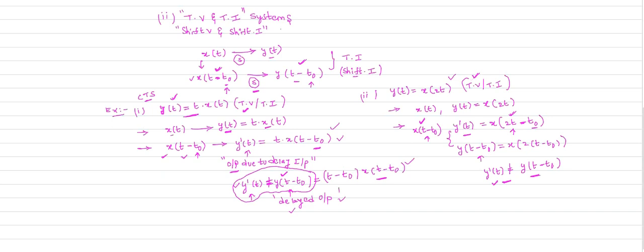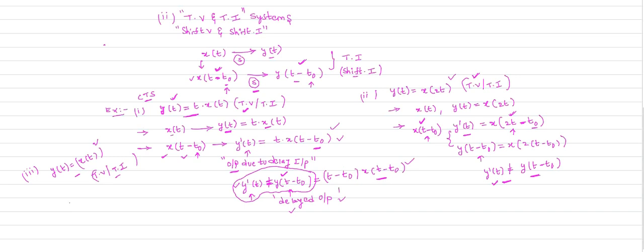So this is the example. Now if you take another example, you can easily realize the concept. So let me quickly take the third example. What is the third example? Let us consider y of t, your system is described by this equation: x of t whole square. Like that I consider the equation. Now you check whether the given system is time variant or time invariant system.